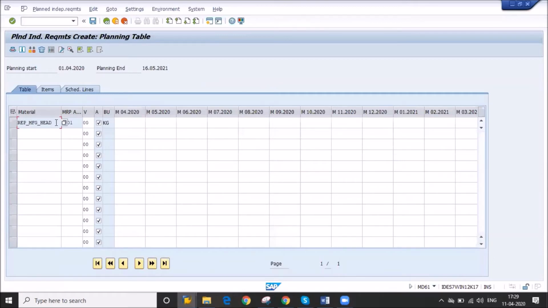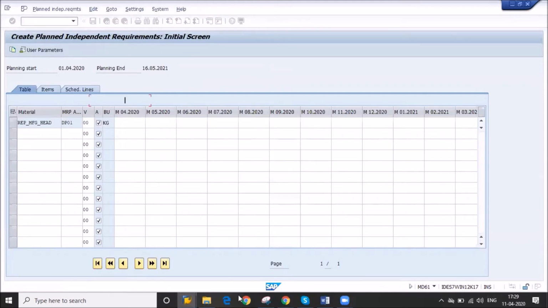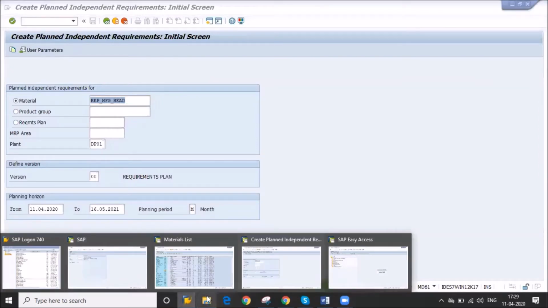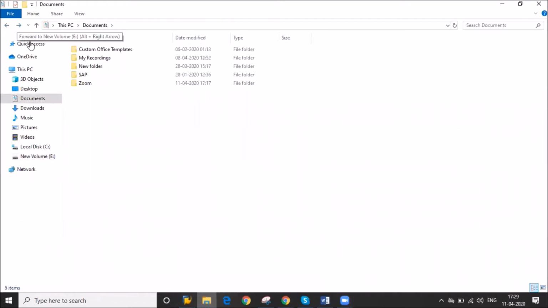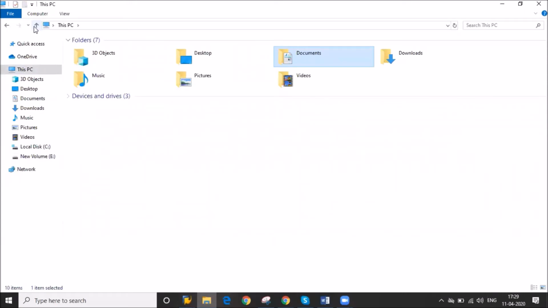Okay, in MD61 we are giving the planning, this is where your business cycle starts. You know your process cycle, right? Or have you forgotten? Tell me. Yes, sir, I know. First we will do MD61, then plan independent requirement. Yes, good. Then we will run MRP, MD02.